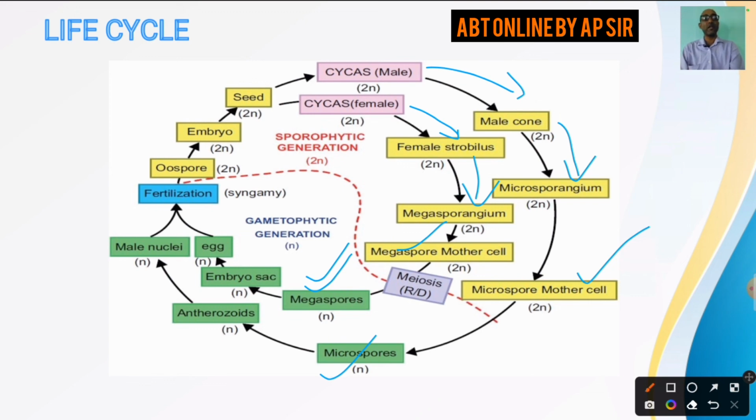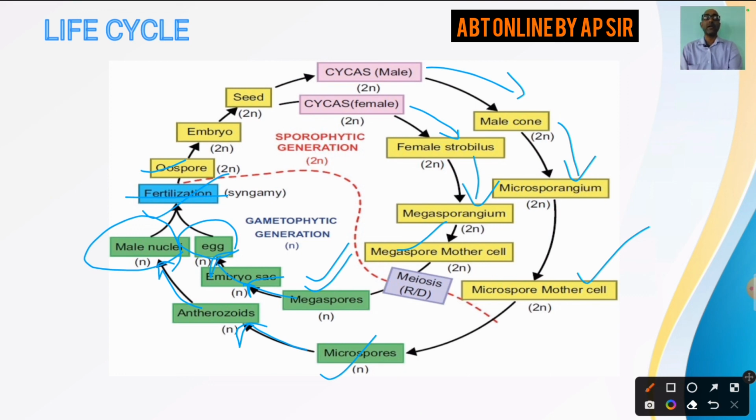Now this is also haploid in nature, because reduction division has occurred in case of megaspore as well as microspore mother cell. Reduction division means meiosis. So megaspore gives rise to the embryo sac, then inside the embryo sac you have archegonia, then egg. So microspores develop into antherozoids. Now antherozoids contain male nuclei. Now this male nucleus fuses with the egg by the process of fertilization to give rise to oospore, which we said is zygote, and this zygote is diploid in nature.